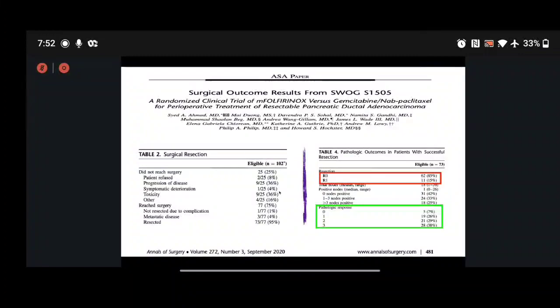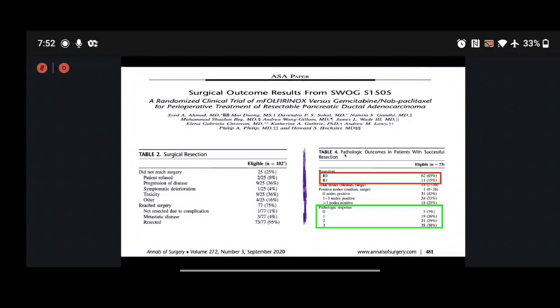Symptomatic deterioration occurred, and 36% of the study population could not bear the toxicity, and they did not undergo the surgery. And of those who reached surgery, one patient did not undergo surgery because of a complication, and only 73% of the eligible patients underwent resection.